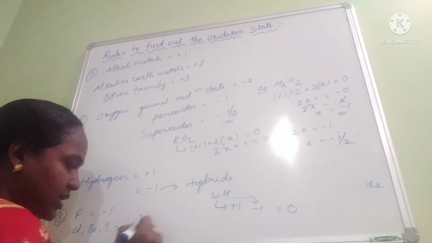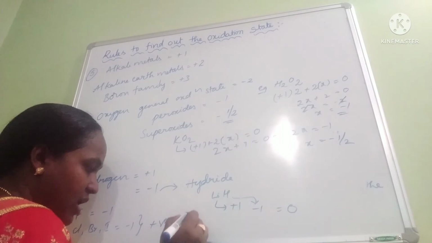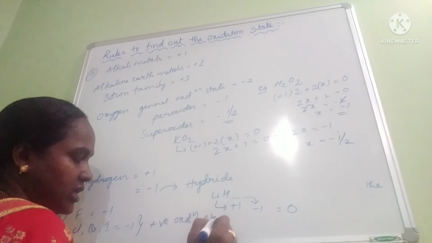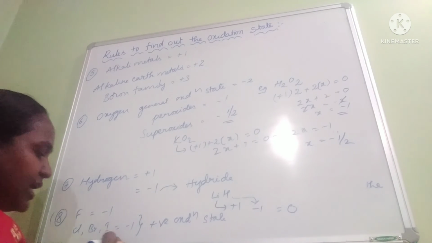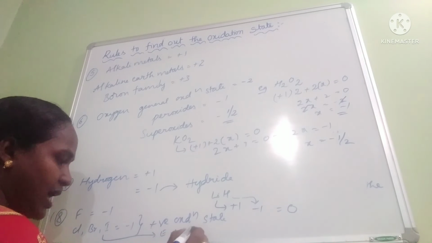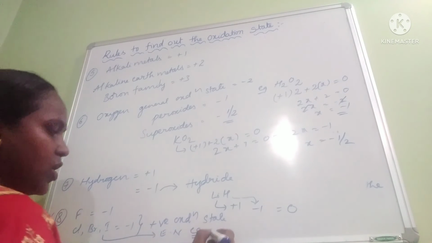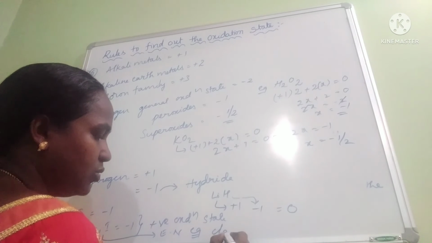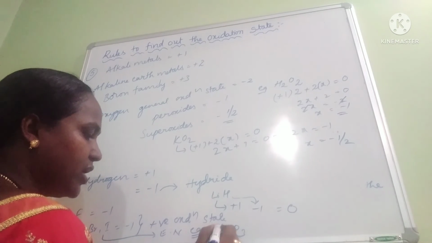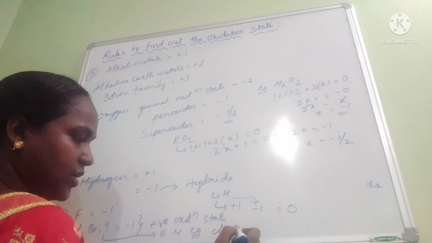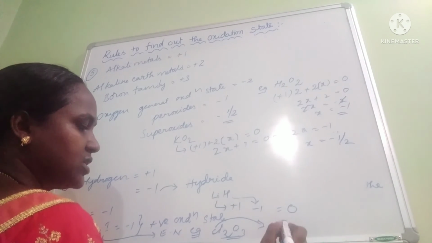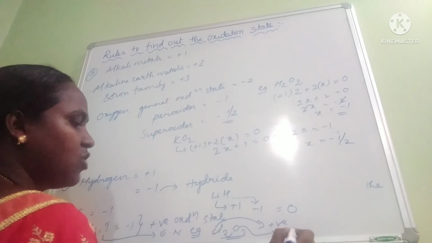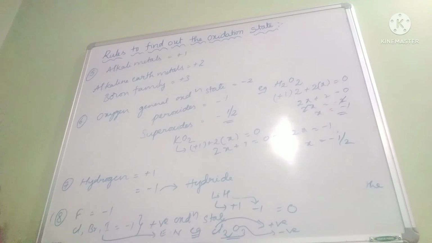But they can exhibit positive oxidation state. When? When chlorine, bromine, iodine combine with another more electronegative element. For example, in oxoanions and oxocations, Cl2O3, like this. Chlorine is an electronegative element, but compared to oxygen it is less electronegative. Then chlorine exhibits positive oxidation state and oxygen exhibits negative oxidation state. Okay, these are the rules we have to follow.